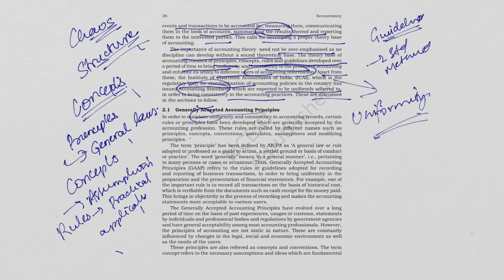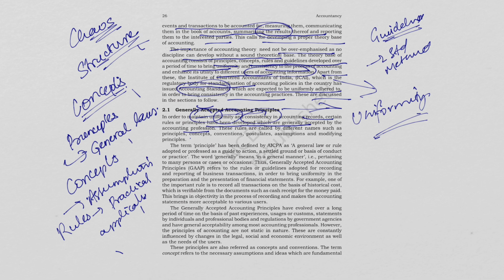Next, we'll discuss generally accepted accounting principles. Okay, so in order to maintain uniformity, we discussed we need to maintain uniformity as well as consistency in accounting records. Certain rules or principles have to be developed which are generally accepted by the accounting profession. Now, why do we need consistency as well as rules? Because we want to compare the data, and when we are comparing, suppose, two companies, the same rules as well as principles and guidelines must be practiced across the whole industry, across all the firms and organizations.